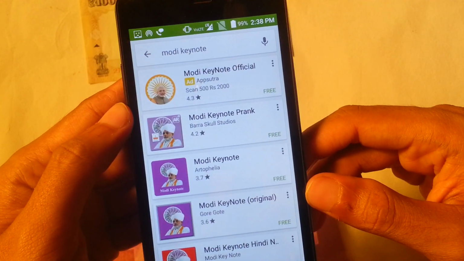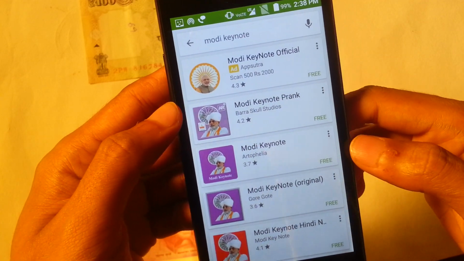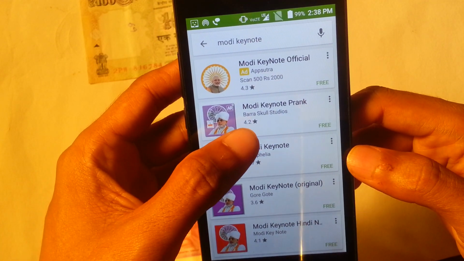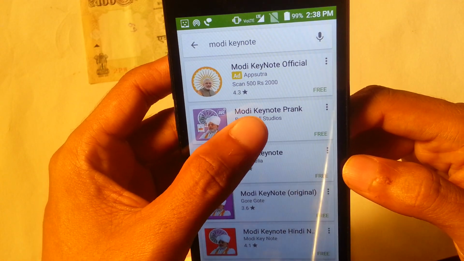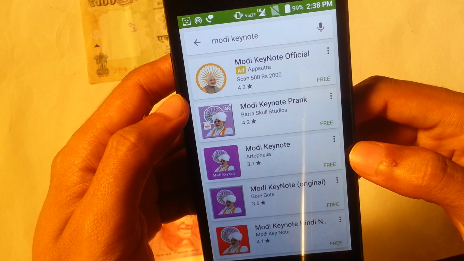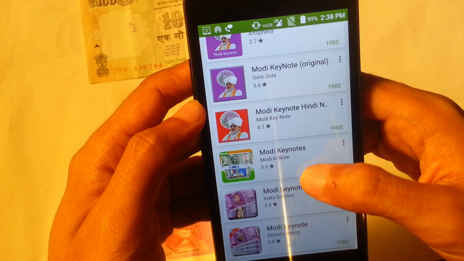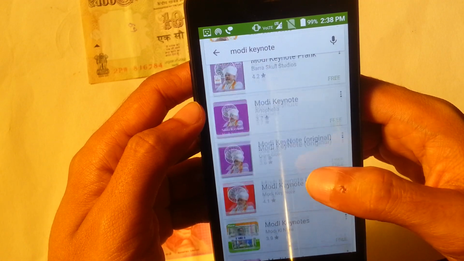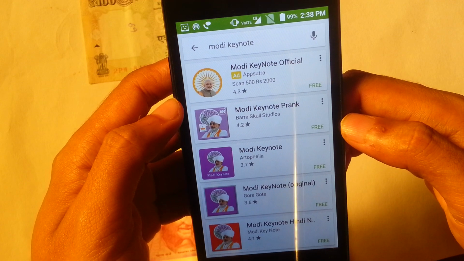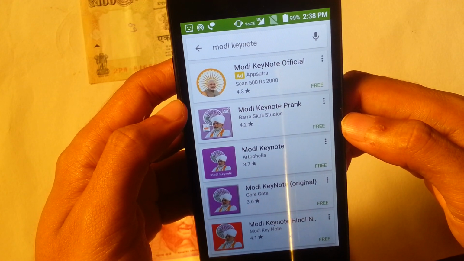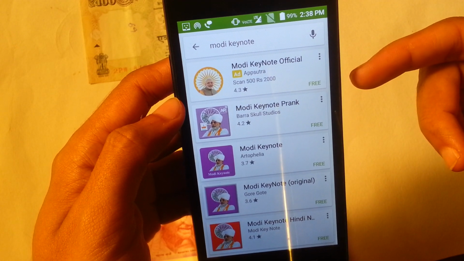You can see the screen. Here is the application, the Modi Keynote, and you can see the logo also. This is developed by Baraskull Studios. Before, it was not there; the rest of the applications bearing the same name were there, but now this application is present and available for download and use. You need not go to Google and search for this application. It's right back in the Play Store.